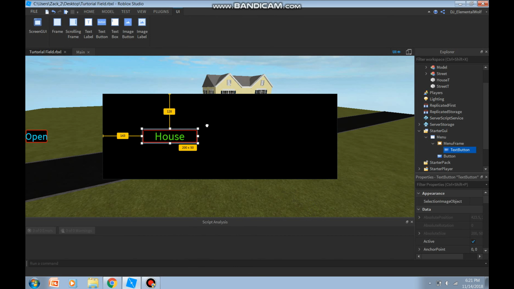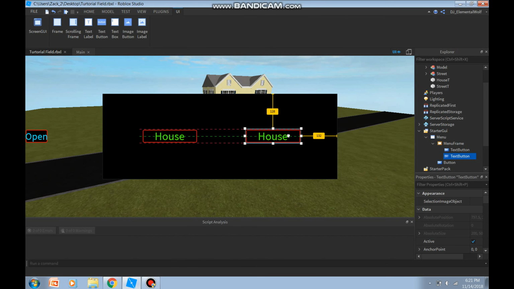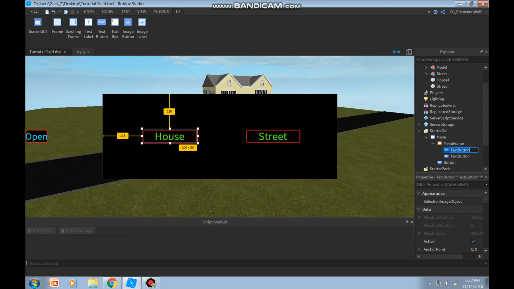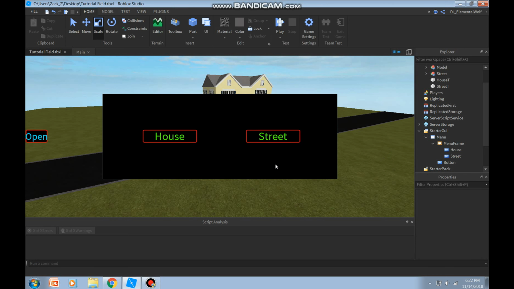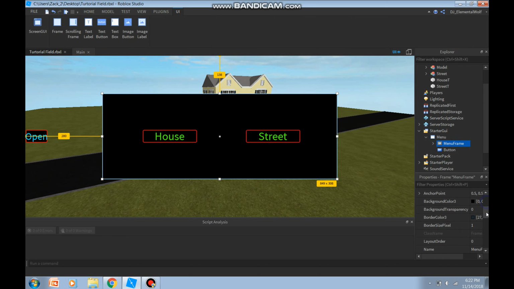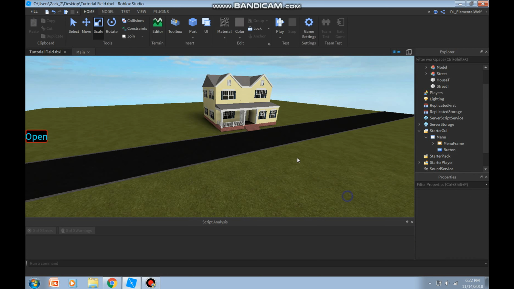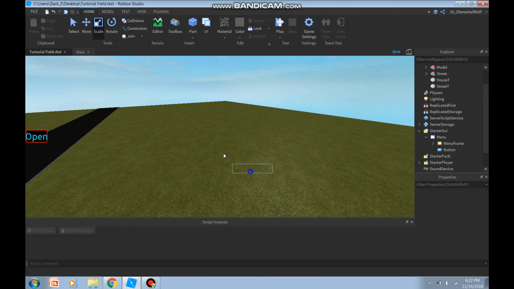Now I like to duplicate, or you can Control D duplicates. This one's gonna be called Street. Now go back and rename them. One's gonna be called House, and the other one's gonna be called Street. So once we got all this down, so we're like this far, go to the menu frame and click visible off. So that will be right here, visible off. So now we can't see it. It's not here no more.